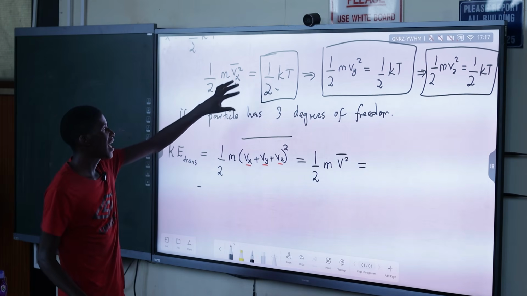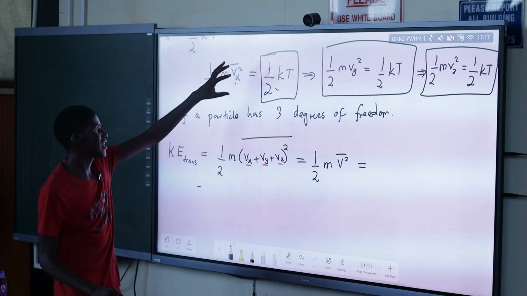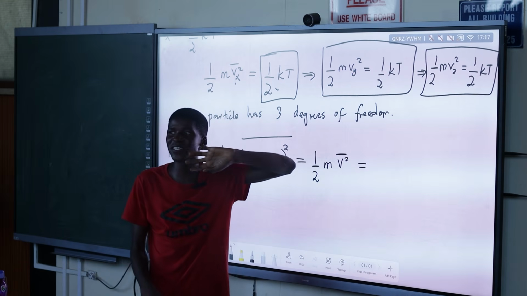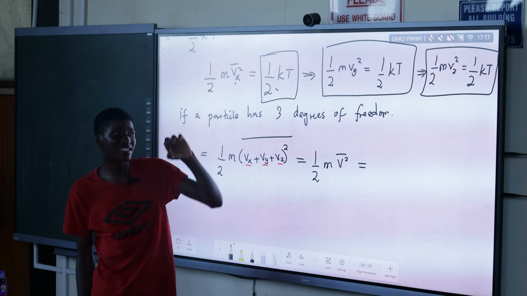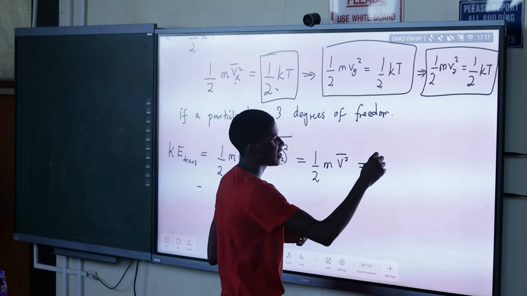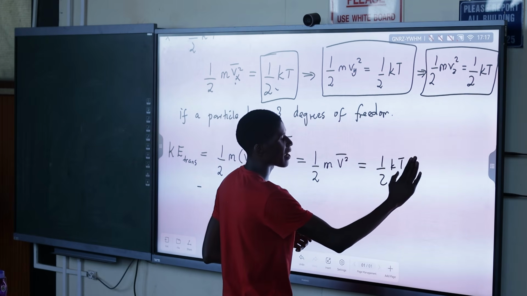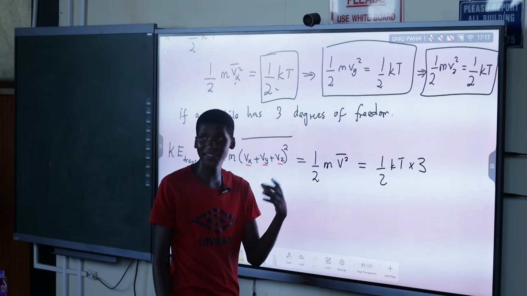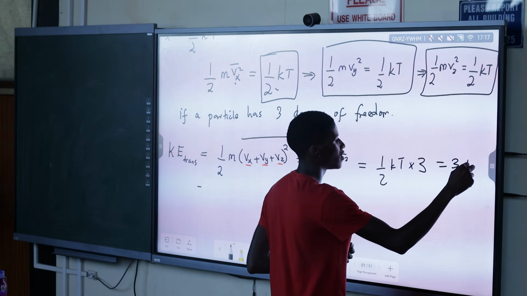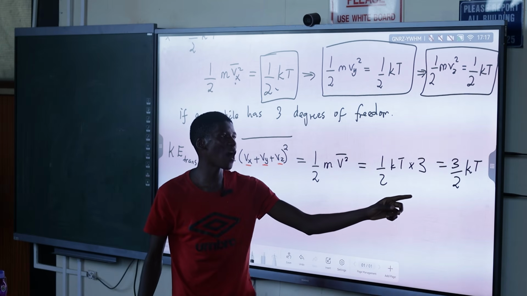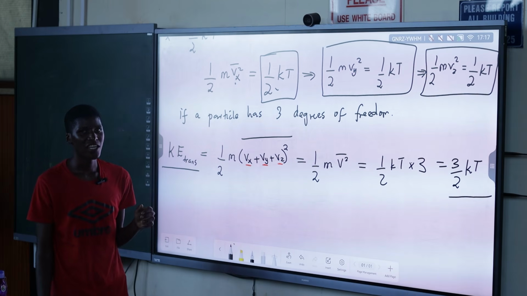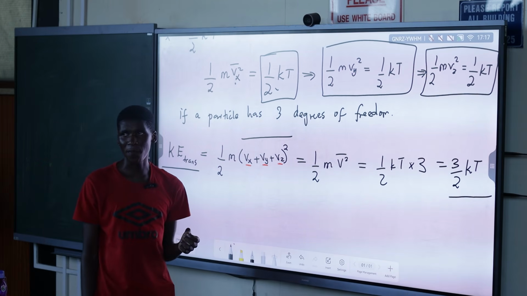And now we can say half kT plus half kT plus half kT, because our molecule is moving in 3 dimensions, in 3 degrees of freedom. So this will be half kT plus half kT plus half kT. Half kT times 3, times 3 degrees of freedom. So this will give us 3/2 kT. So this is how you find the total translational kinetic energy. You consider all the 3 degrees of freedom.